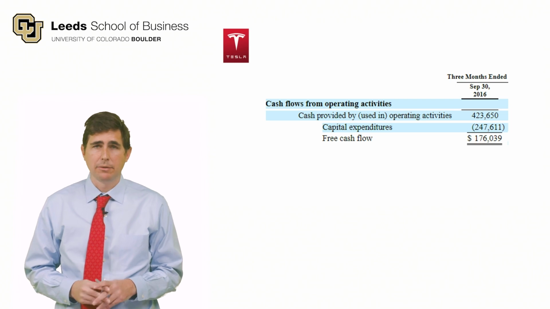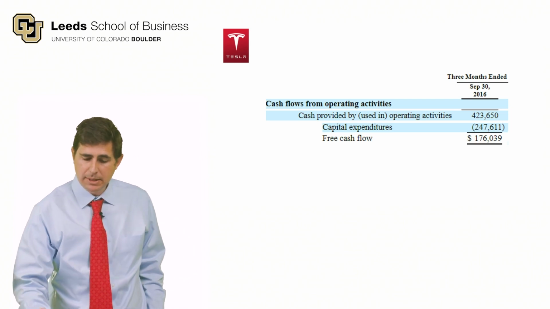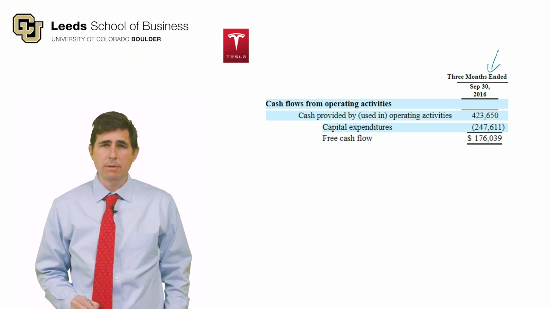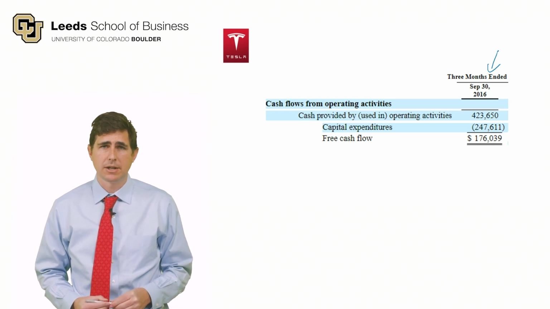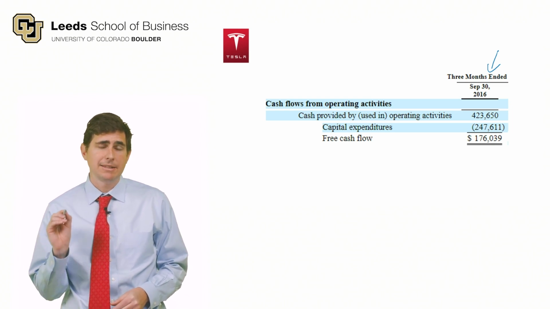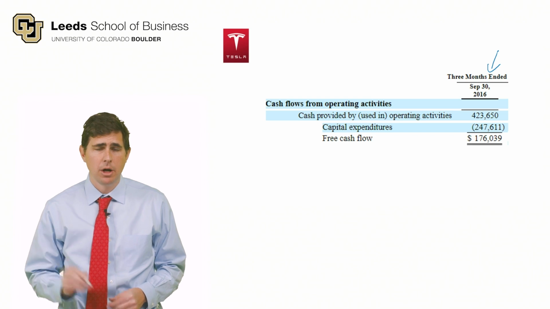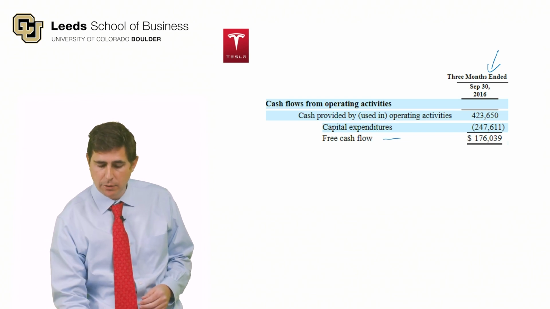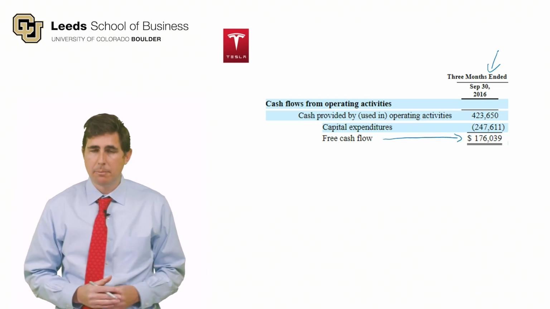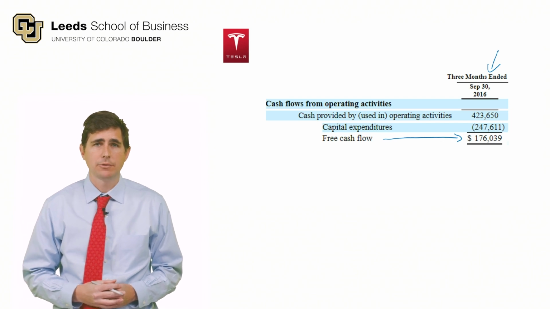So let's take the example of Tesla. This was September 30th, 2016, the 3 months ended. So this was a quarterly earnings announcement for Tesla. And something that Tesla was particularly proud of was generating positive free cash flow. I think this was the first time the company generated positive free cash flow.